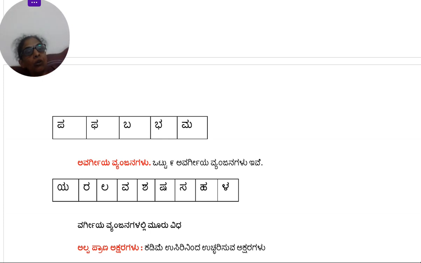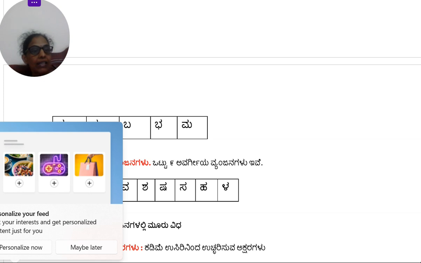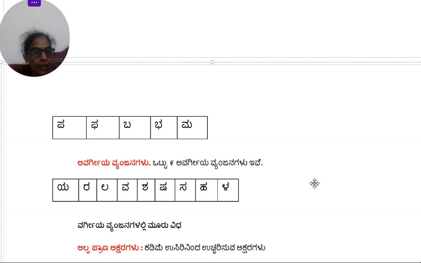Here you can't specifically say one part is used. Like for example, when you are pronouncing ya, then you are using your jaw. Ra, La, Va. See, the way you pronounce each of these alphabets is different. Means you use different parts. That's why it is called Avargiya. You can't specifically say you are using one part of your mouth to pronounce them like the other alphabets. So that's the reason they are called Avargiya.